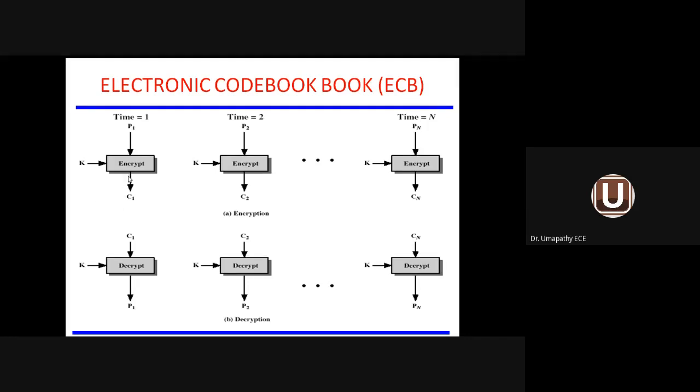Each message is decomposed into a number of blocks. You can see blocks 1, 2, up to n blocks are available, all totally independent. After giving the key, the plain text P1 is converted to C1, and P2 is converted to C2. We are using the common key here. Common key means symmetric key cryptography. Such a mode of operation is called the electronic code book operation.